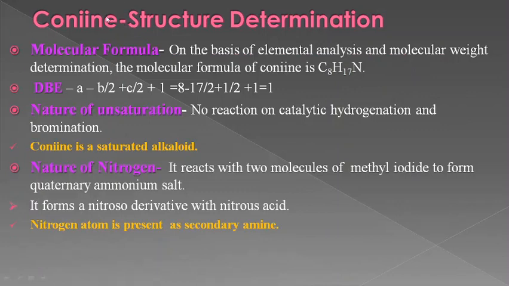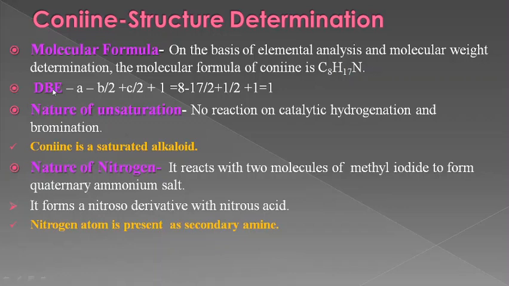Next we come to the structure elucidation of coniine, which is based on chemical analysis. The first step is the determination of molecular formula, which is done on the basis of elemental analysis and molecular weight determination, and the molecular formula is C8H17N.